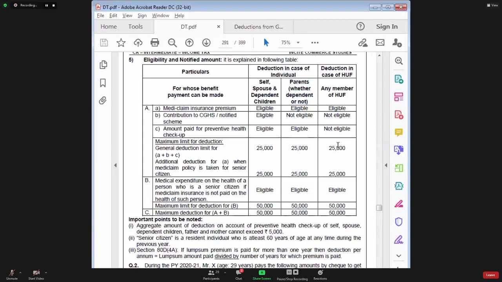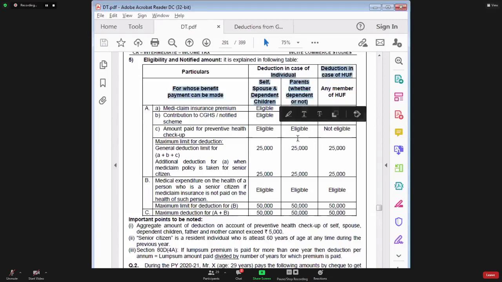Ramya is asking me, sir, whether parents will include spouse's parents. Answer is no. This is only your own parents. See, if your spouse is an income earning person, an earning member, then she can claim deduction for her parents in her own income tax return. But here, only the assessee's parents are covered. Is that very clear?